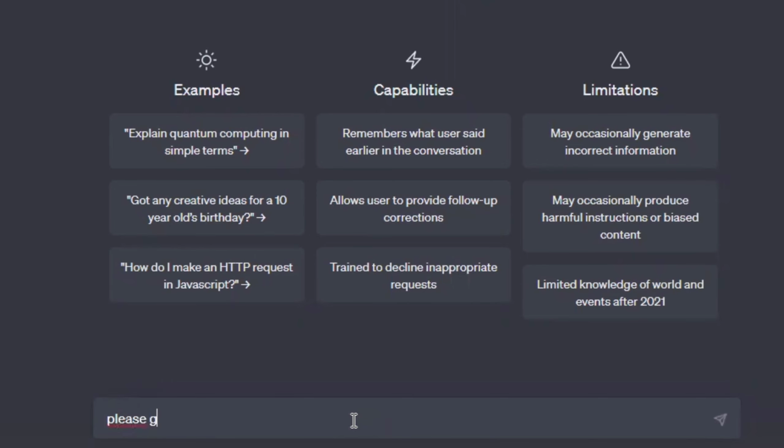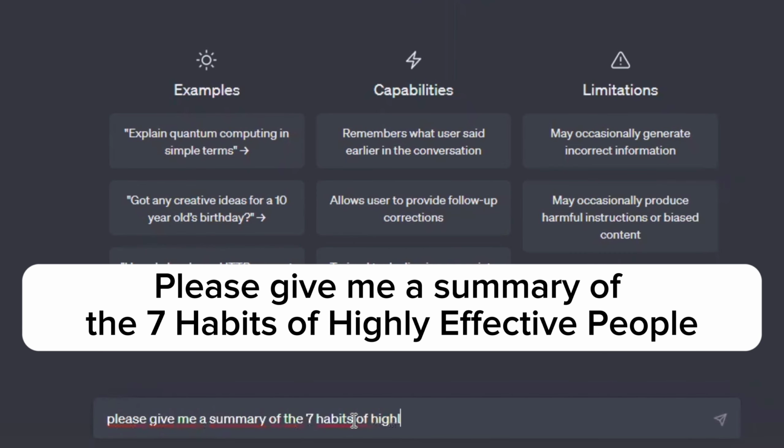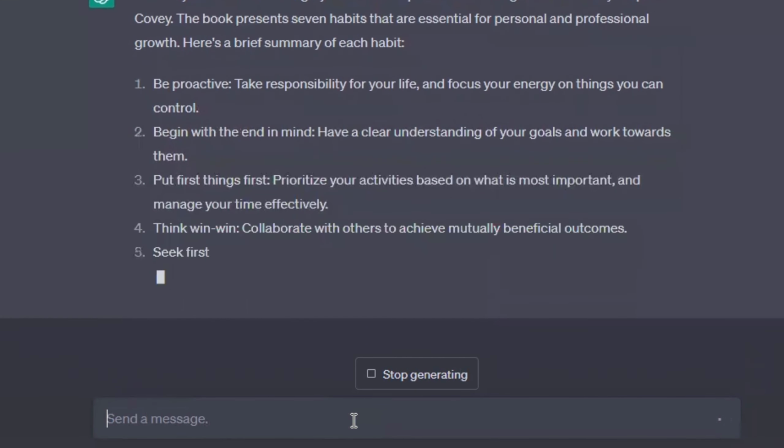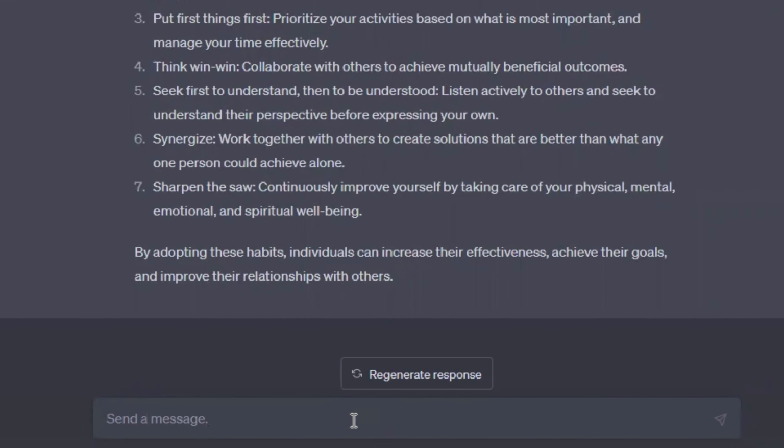But going back to prompting, the next big mistake that I see people making is that they are not tweaking their prompts. When working with ChatGPT, you should constantly tweak and work on your prompts as you go along to get better output. And hopefully it comes very intuitive to most of you, but when asking something like, please give me a summary of the 7 habits of highly effective people, you maybe realize that it's not quite what you want, so you tweak your prompt until you get the output you wanted.